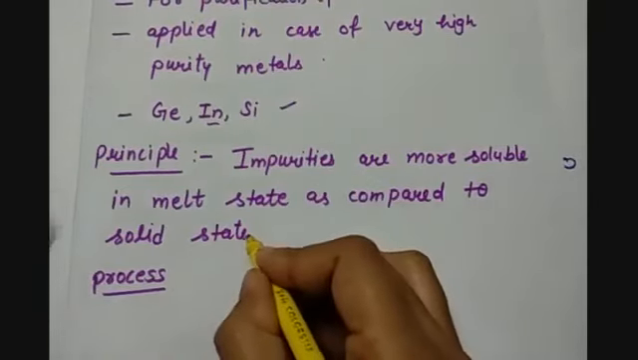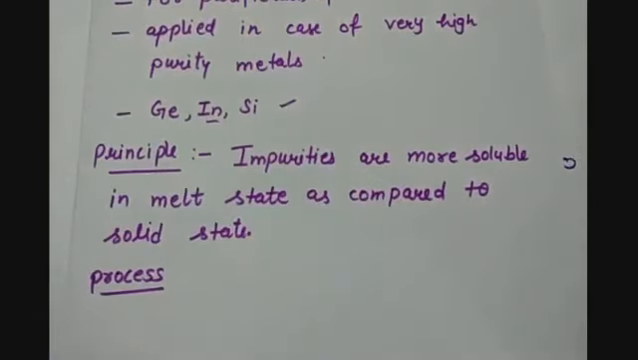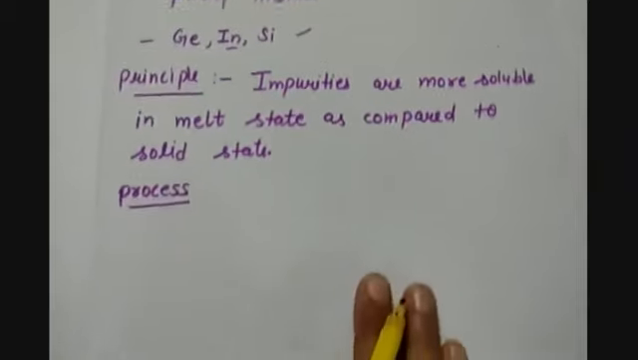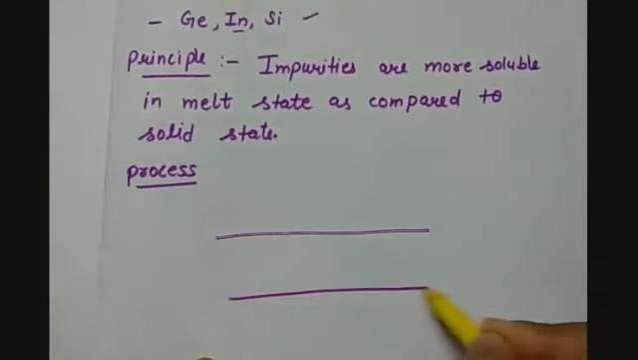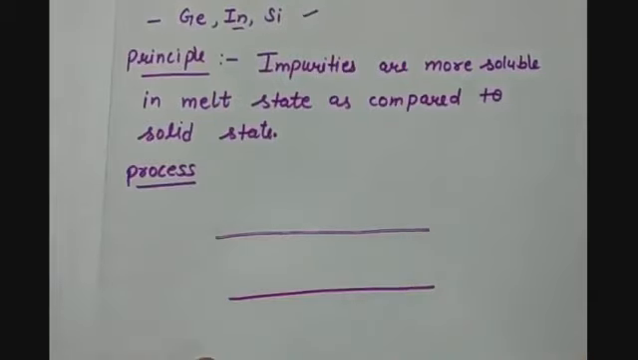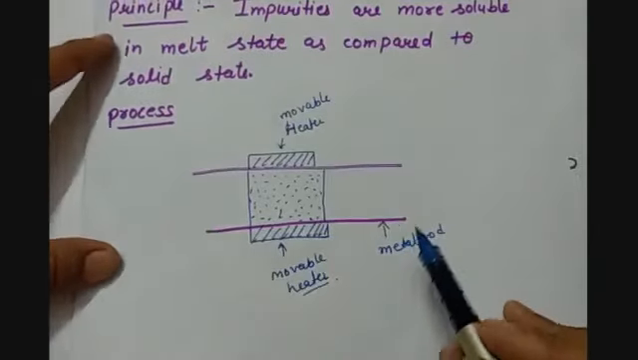So when we have a metal and if there is any impurity in this metal, then this impurity is more soluble in the metal in the molten state as compared to the solid state. So we have to take the benefit of this process. So what is done in this process? We have a metal rod.